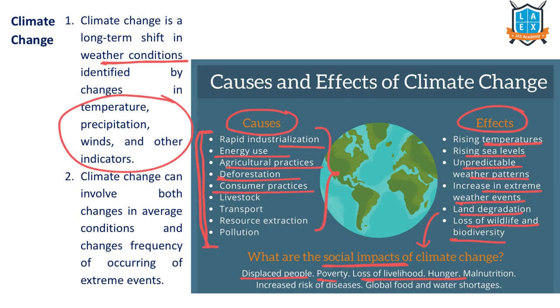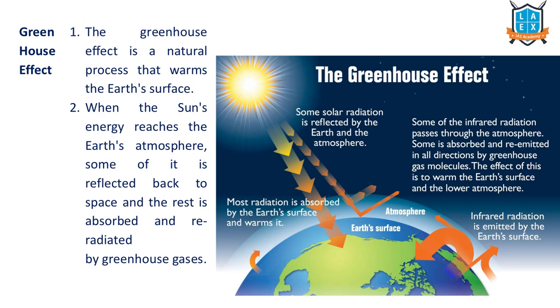Now, the word climate change is clear. To understand climate change, we have to understand greenhouse gases. What is a greenhouse gas? To understand that, we have to understand the greenhouse effect. What is a greenhouse effect? Incoming solar radiation: some part is reflected back by the atmosphere, some part is absorbed by the gases in the atmosphere. These gases are called greenhouse gases. This effect, that is solar radiation absorption and then getting heated up, is called the greenhouse effect. Now, the gases that lead to this particular effect are called greenhouse gases.